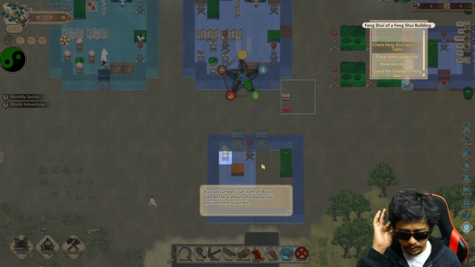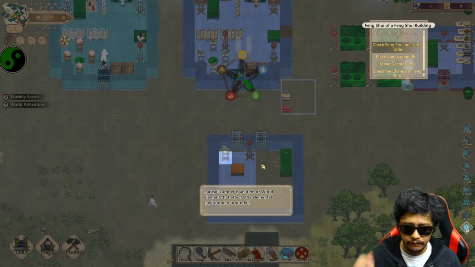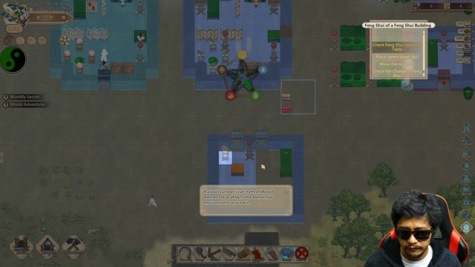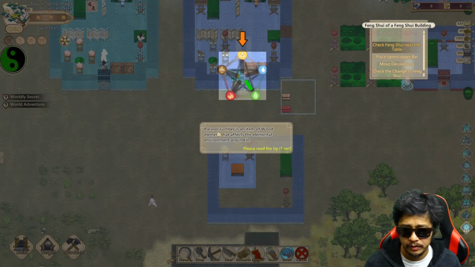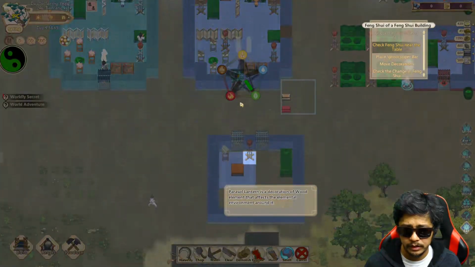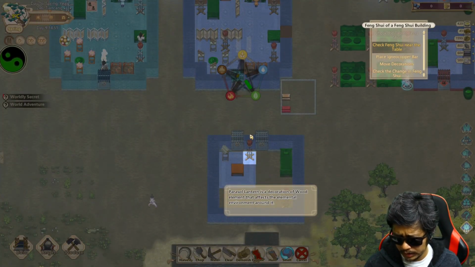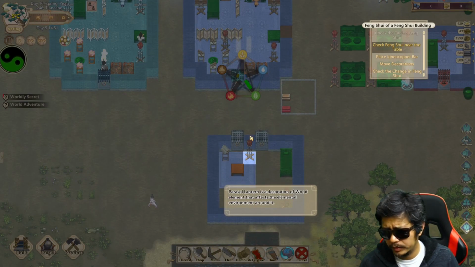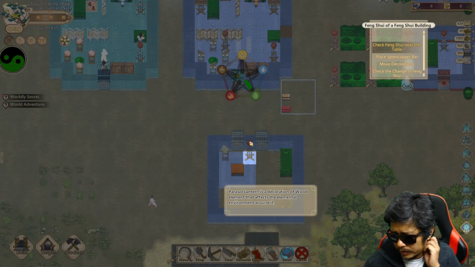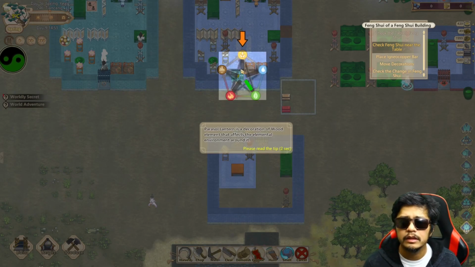Parasol lumber is an item of wood element that affects the elemental environment around it. Parasol lumber is okay. Parasol lantern is a decoration of wood element that affects the elemental environment around it.